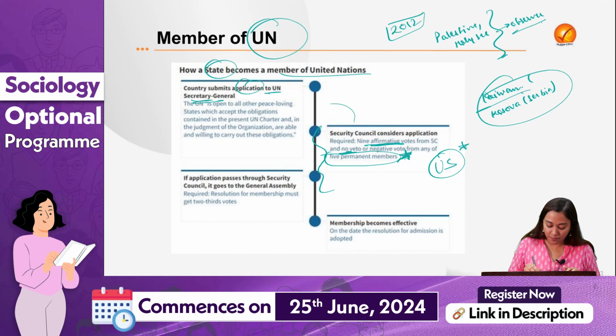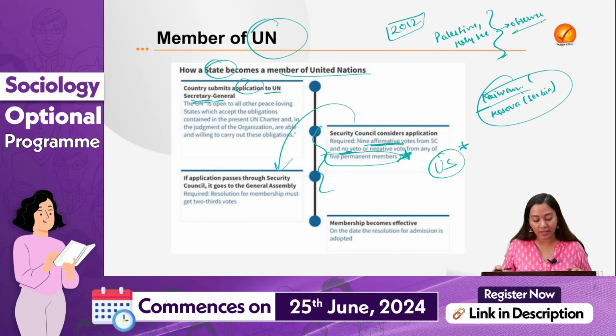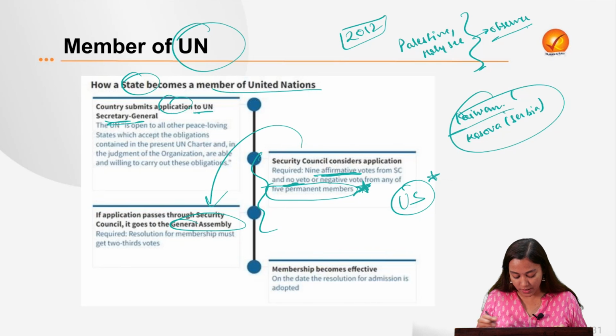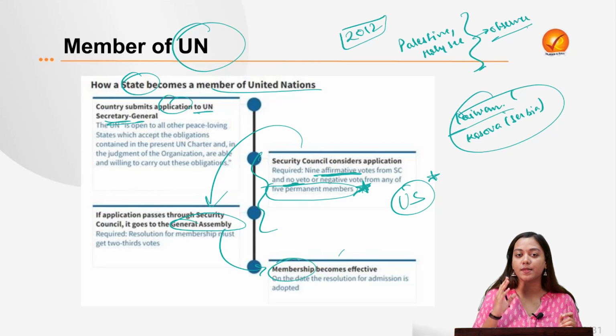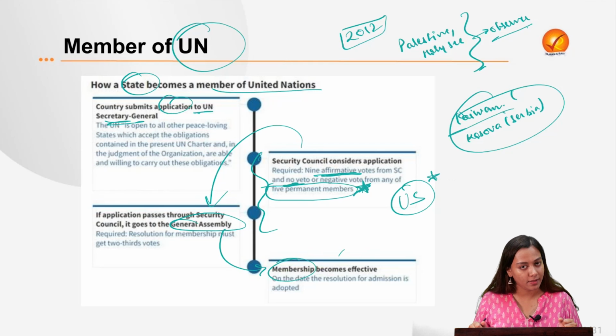And second, after it gets passed by the United Nations Security Council, it then goes to the General Assembly, which votes on this process, and finally the membership becomes active. Right? So this was all about the discussion on the emergence of Palestine and the process of it getting membership of the United Nations.